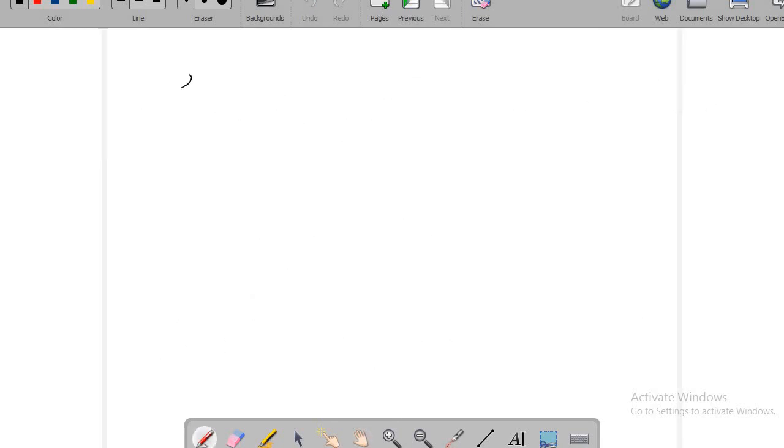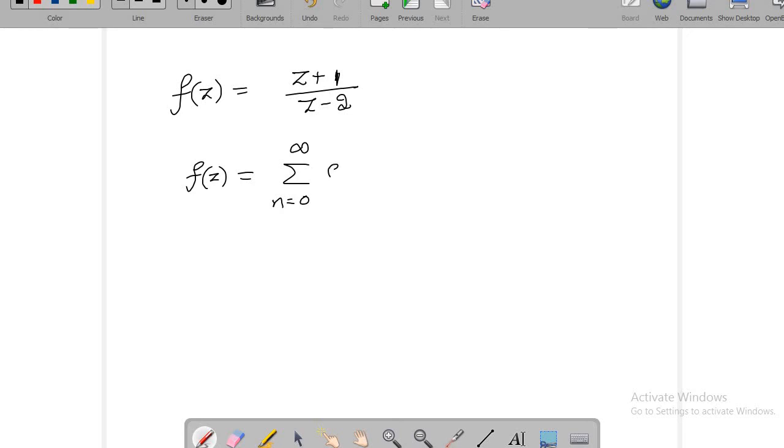You tell me one thing. Suppose I give you f of z equal to z plus 1 by z minus 2. This is the given function. And given that f of z was expressed in this form, summation n equal to 0 to infinity a n into z plus 5 whole power n. So this is the Taylor series expansion of f of z centered at z equal to negative 5. Now the question is, what is the radius of convergence?